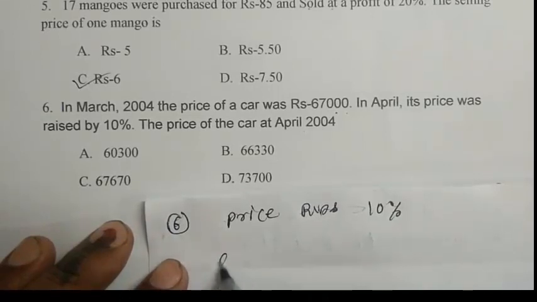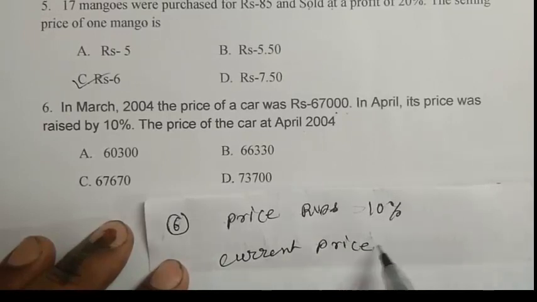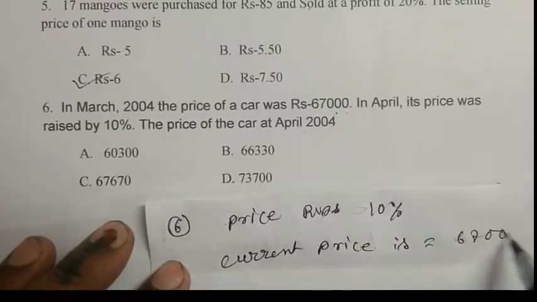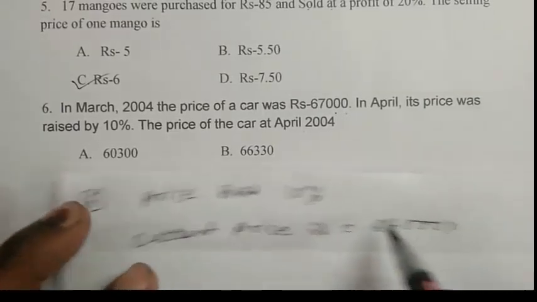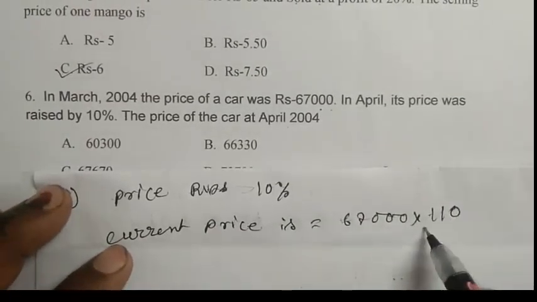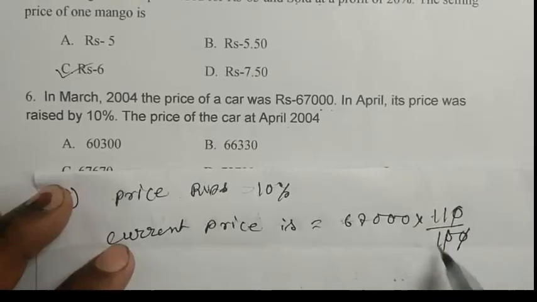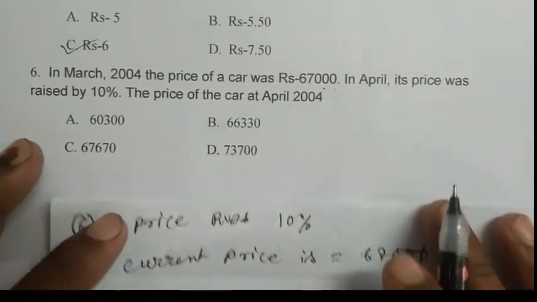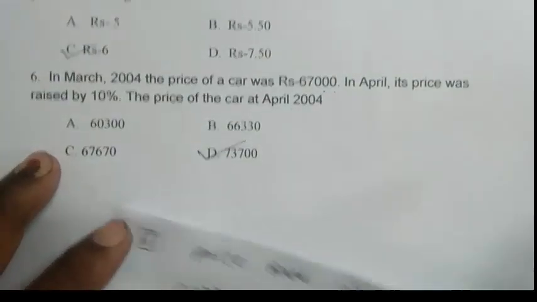So the current price is 67,000 into 110 by 100. So that is 73,700. So D is the right answer.